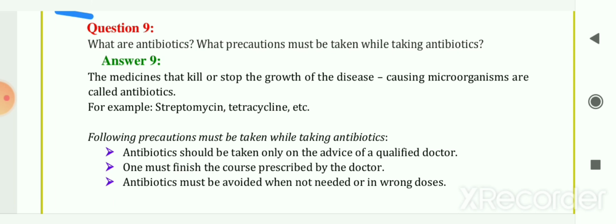What are those precautions? So let me see. Antibiotics should be taken only on the advice of a qualified doctor, and one must finish the course prescribed by the doctor. Antibiotics must be avoided when not needed or in wrong doses. So these are the solutions of our NCERT book.